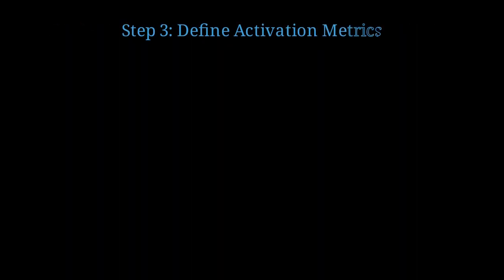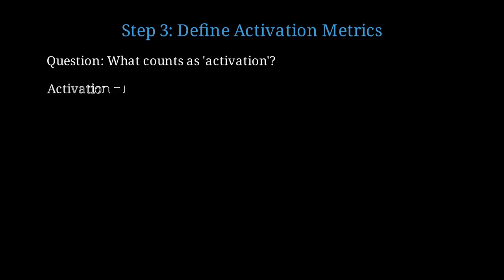Step 3. Define activation metrics. Activation is the moment a user experiences the core value of your product for the first time. Here's an important question. What counts as activation? This is not arbitrary. It must correlate with long-term retention. Activation equals the first instance of job completion.